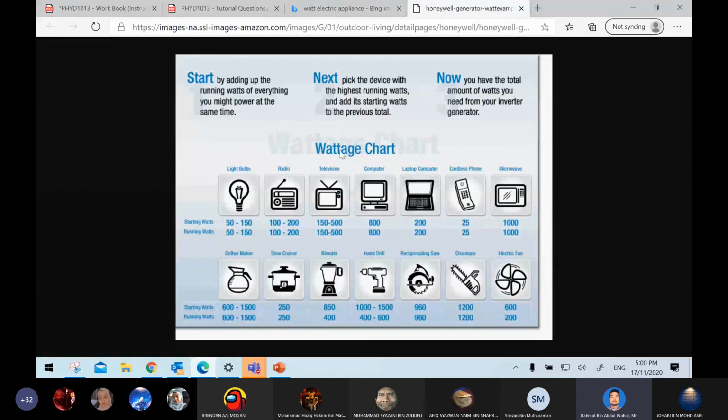As you can see, this is a wattage chart, meaning the power in the form of watt, which is the unit. Here we compare objects that are in motion, a handrail and an electric fan. We can guess that the electric fan consumes less power compared to the handrail or, for example, a chainsaw.